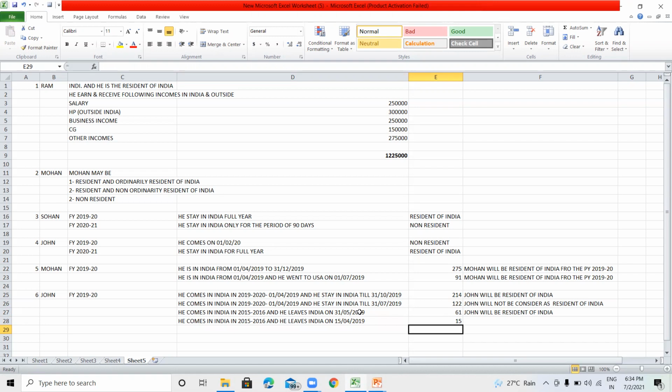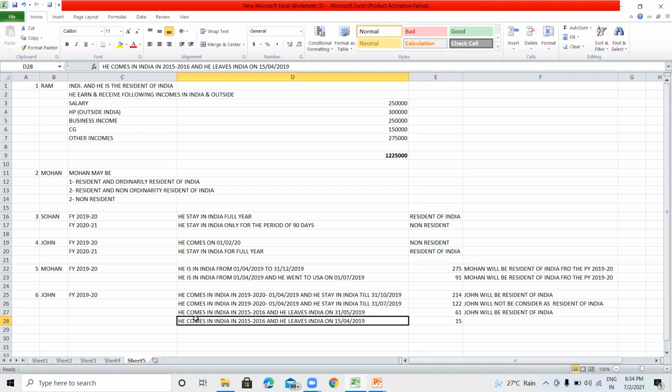According to the second condition, if he stays in India for at least 60 days in the relevant previous year, and 365 days or more in the just preceding 4 years, then he will be considered a resident of India. Take Mr. John, who came to India in 2015-16 and is staying here.